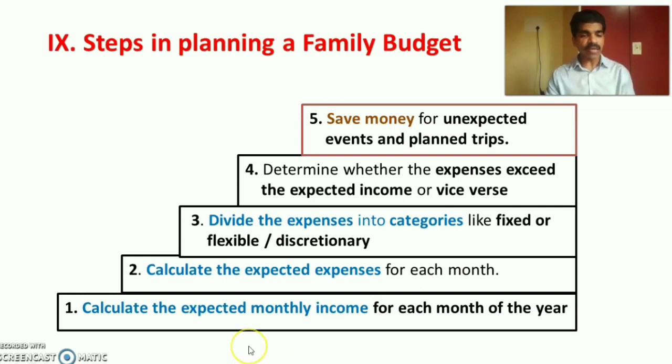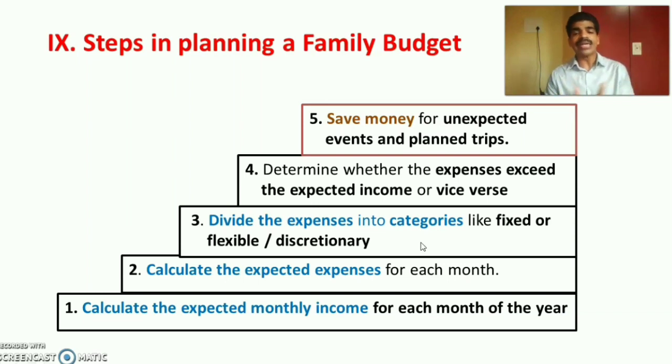The first is calculate the expected monthly income for each month of the year for all the family members. So calculation of expected monthly income. Second is calculate the expected expenses for each month. So in advance the family has to calculate the expected expenses for the particular month. Then third step is divide the expenses into categories like fixed, flexible or other discretionary. So divide the expenses into various categories as we have already discussed, like fixed expenditure, flexible expenditure, unexpected expenditures,